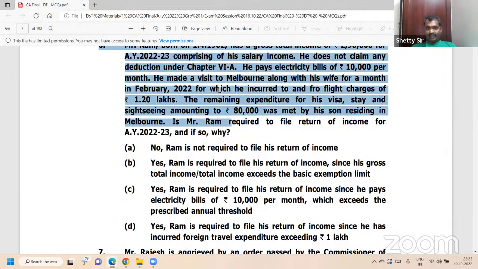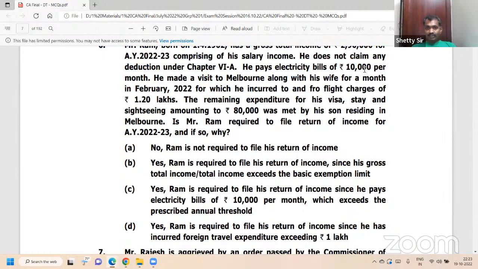Do you know, nothing else applies. Electricity charges are 10,000 per month here. Electricity charge more than 1 lakh per annum. Within the bracket, 10,000 into 12, 1,20,000. Hence, has to file the return.